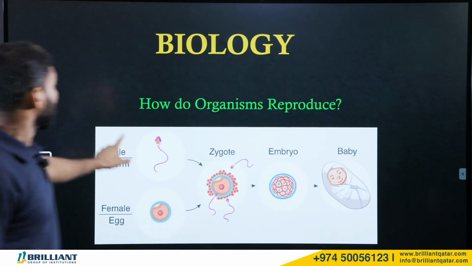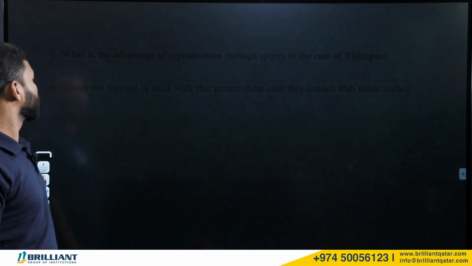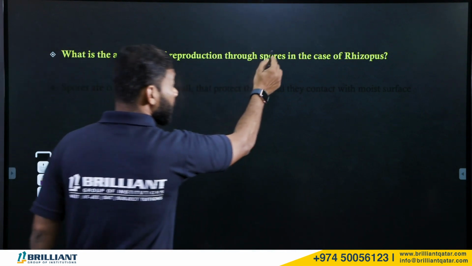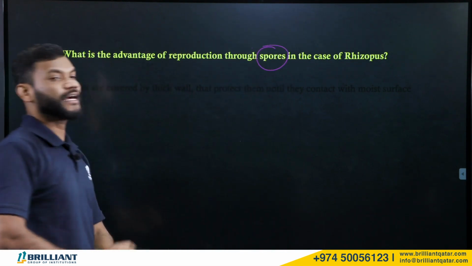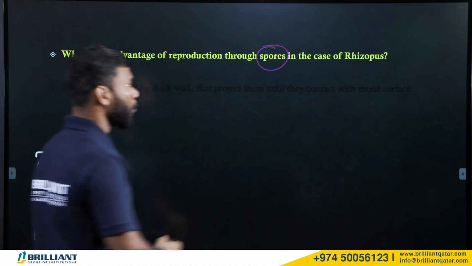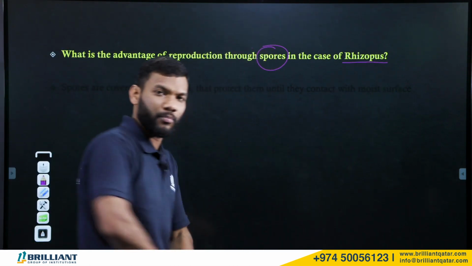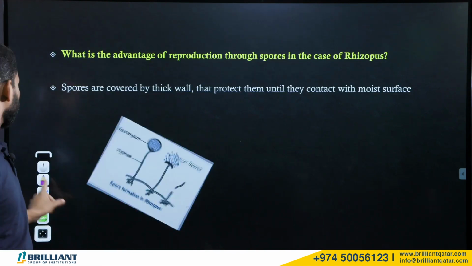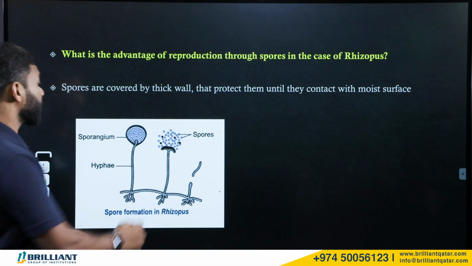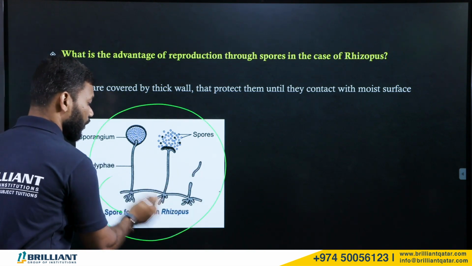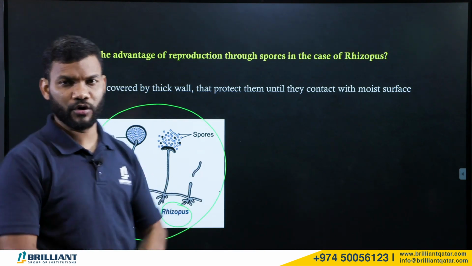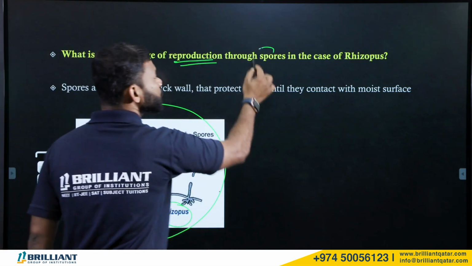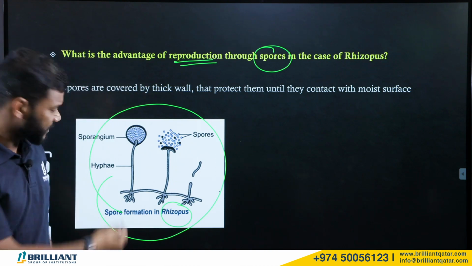So let us start. The first question we are going to discuss here: what is the advantage of reproduction if they reproduce through spores in case of rhizopus? You know it, what is rhizopus? Rhizopus is what we call a bread mold. Now, the simple thing is that they reproduce through spores. Now, where are the spores in this rhizopus?